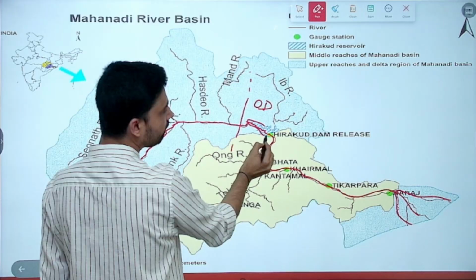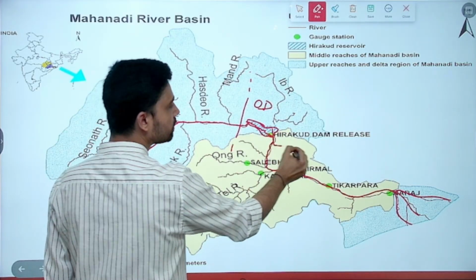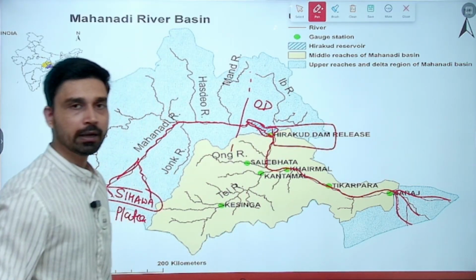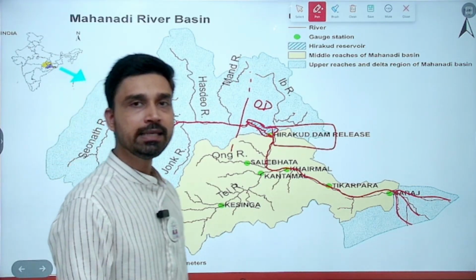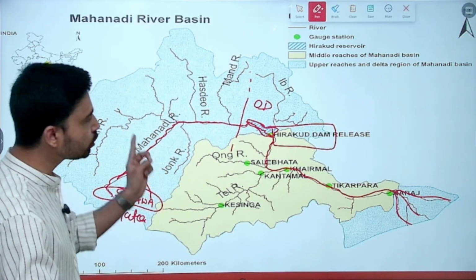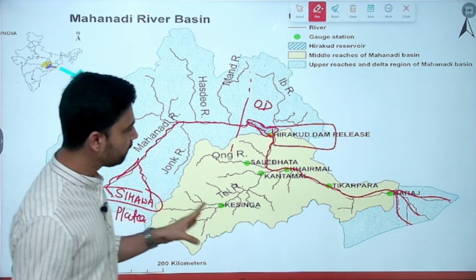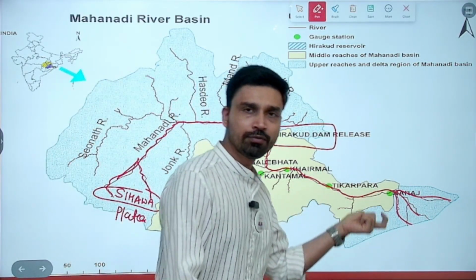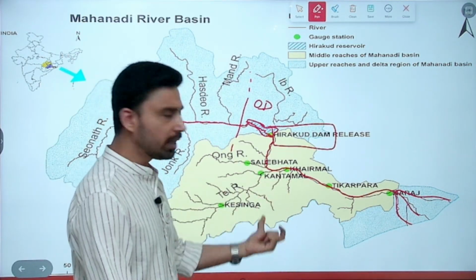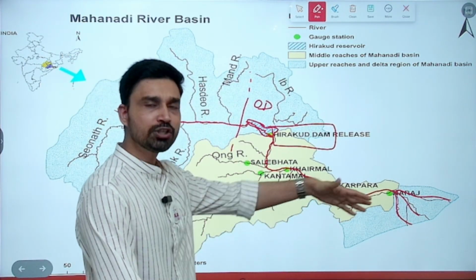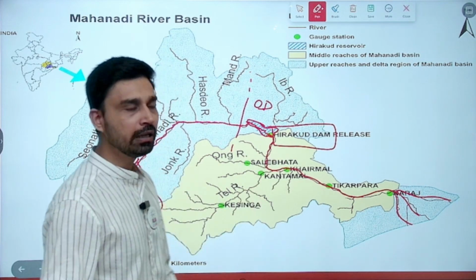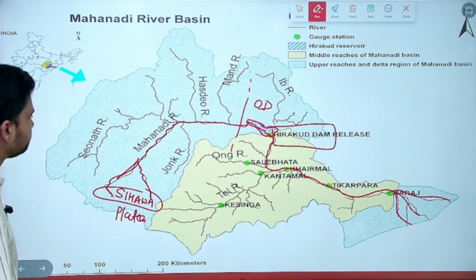Just when the river enters Odisha, we have constructed one of the largest dams of India, called Hirakud Dam. Hirakud Dam is located over river Mahanadi. In which state? The answer would be Odisha. It flows through the Eastern Ghats, forming several gorges, Tikarpara being the important one. And near Naraj, it forms a large massive delta which is used for rice cultivation in this area.